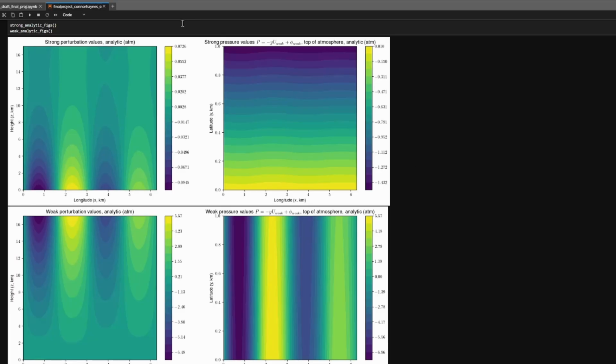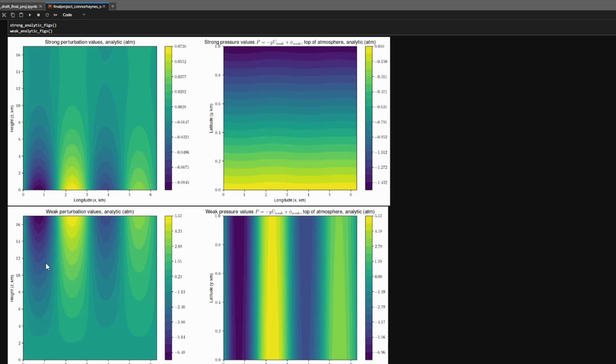Starting off with the strong perturbation values, we can see that there is somewhat of a pattern similar to that of the previous method. This in and out type of waviness that we see near the surface is similar to that of the confined surface for the discretization method. We also see some signs near the top of atmosphere where we can see some sort of growing magnitude, which we would expect to see for the discretization method as well. But this seemingly looks like a more zoomed in version of the confined surface perturbations.